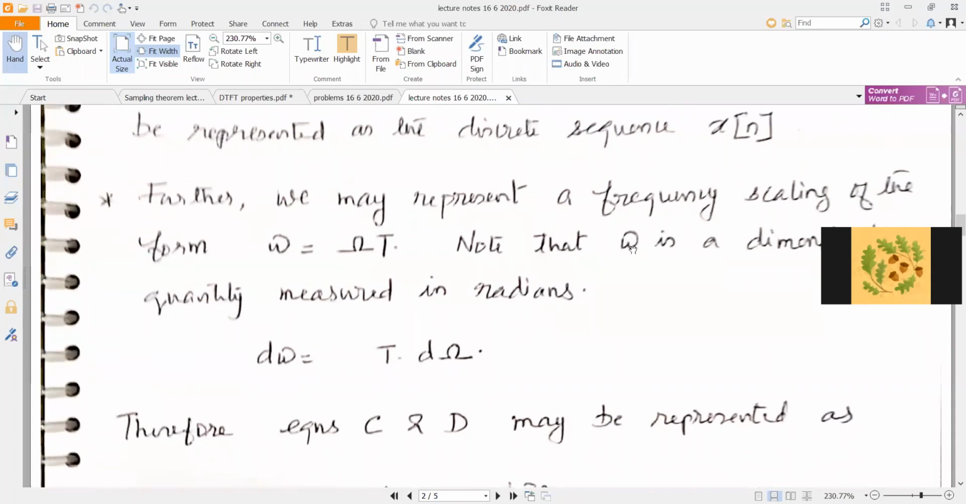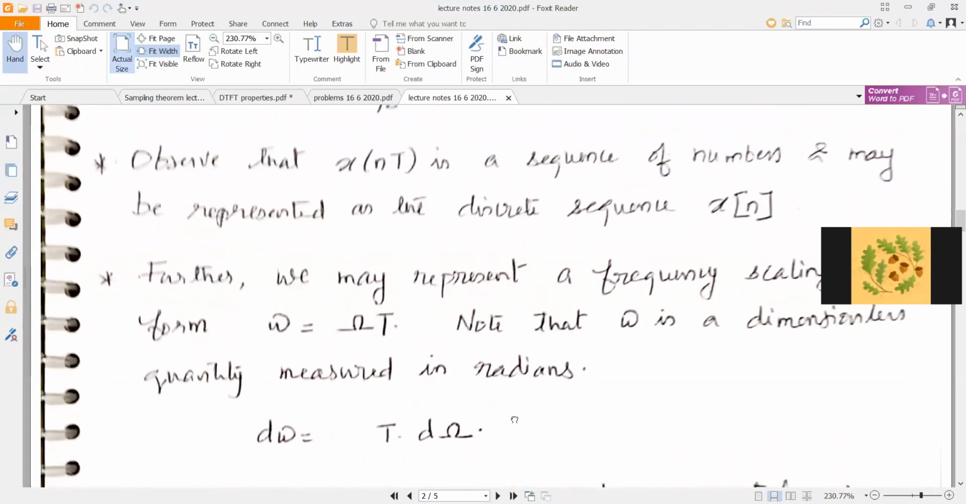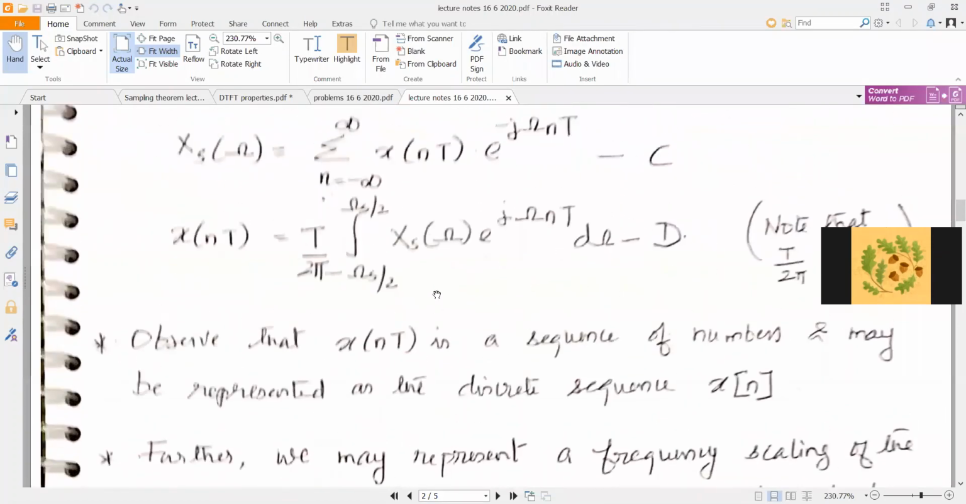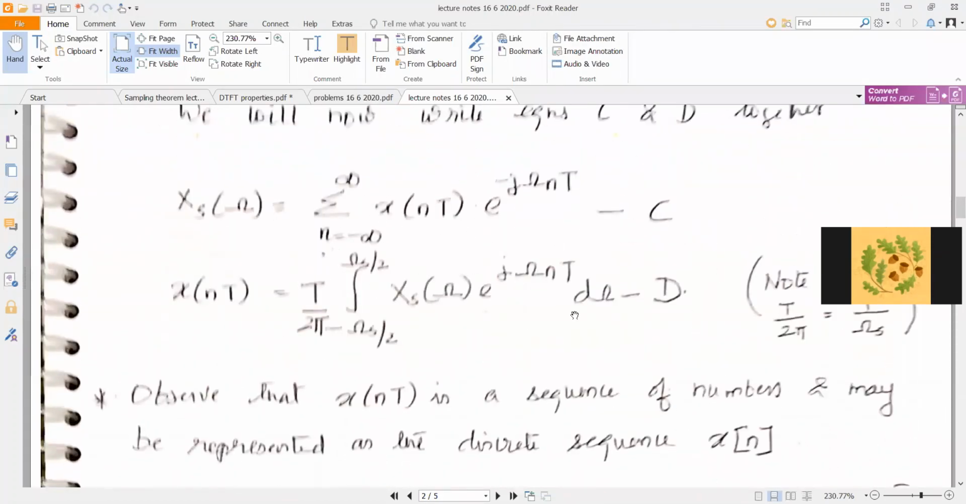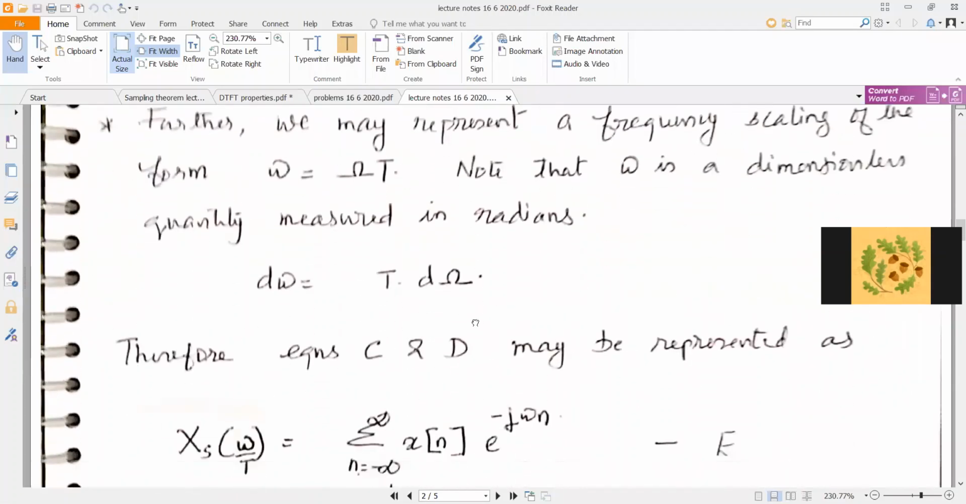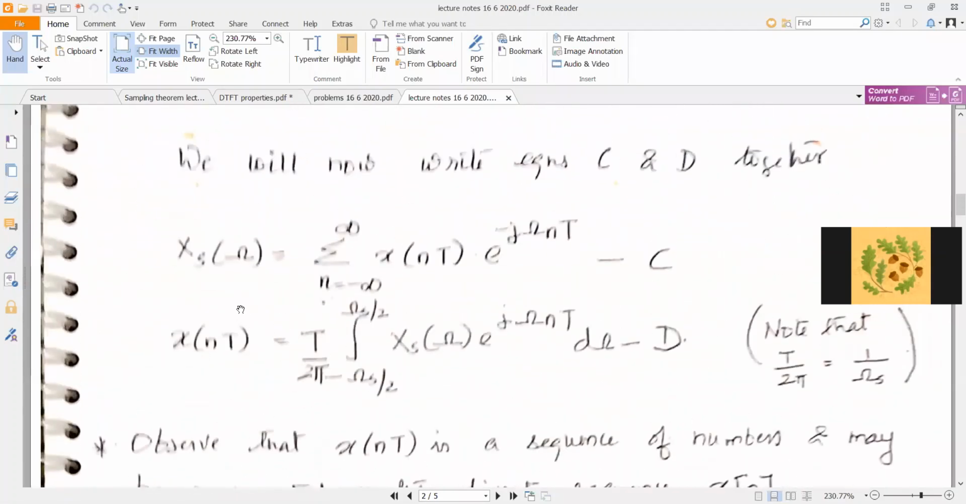So omega is a dimensionless quantity, therefore, which is measured in radians. And if I take a very small incremental quantity of omega, you can write that as d omega, which is T times d capital omega, right? So now we will write equations C and D that we have observed here in terms of this new variable small omega. Let us write the expression for X of capital omega first. So instead of capital omega, we will represent it in terms of small omega.